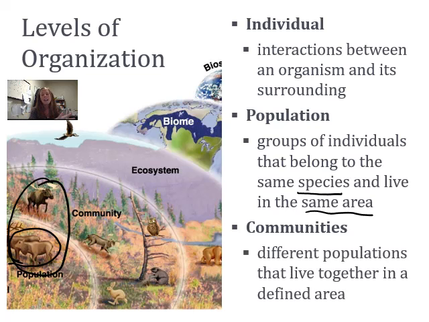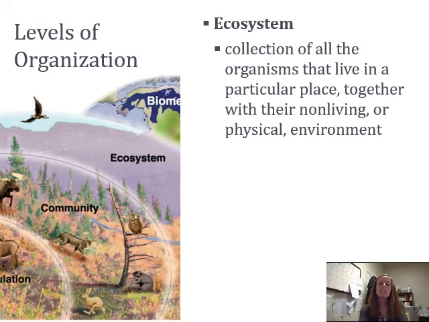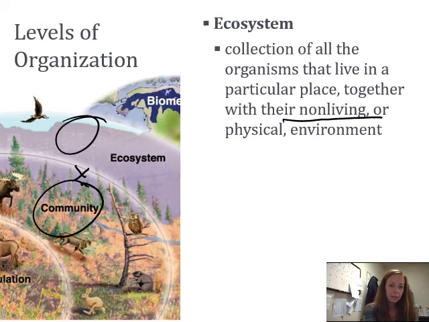This is that individual group that you were looking at, plus everybody else who lives in that ecosystem. Next, we go even bigger than community and we get to ecosystem. The ecosystem is a collection of all the organisms that live in the place, so the community plus the non-living. So we're going to do community plus mountains, water, temperature, okay, all of the non-living things.